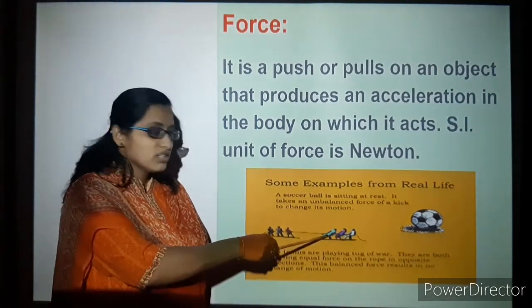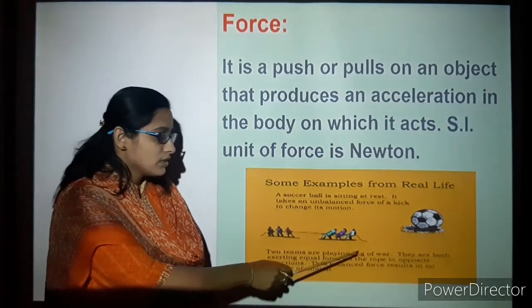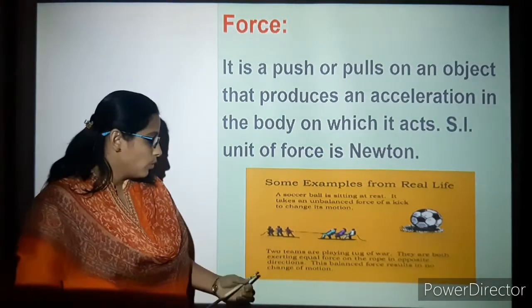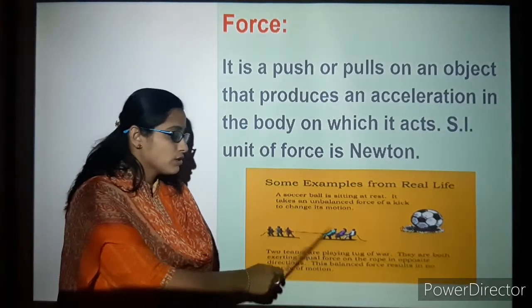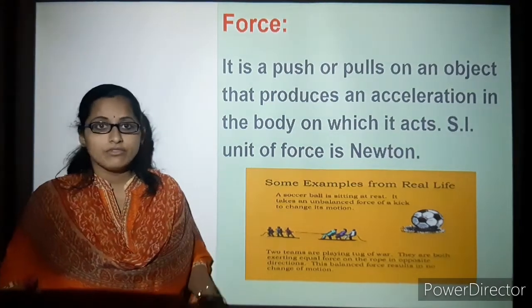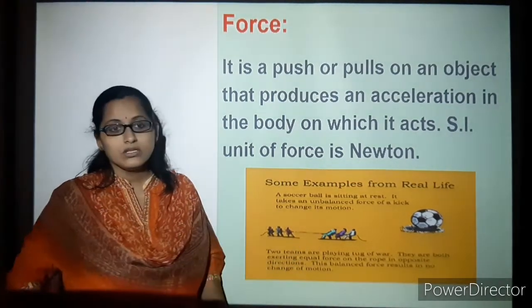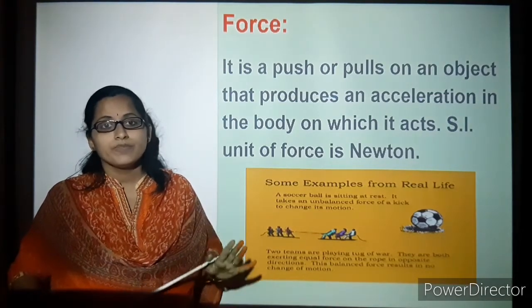There are opposite forces, with both teams exerting equal force on the rope in opposite directions. This is a balanced force, which results in no change in motion of the rope.